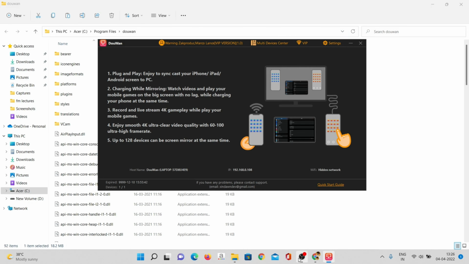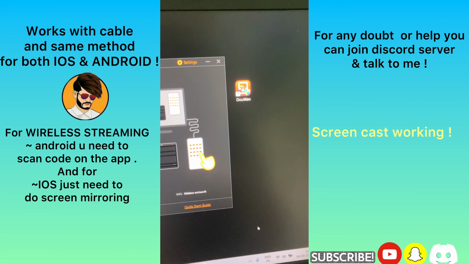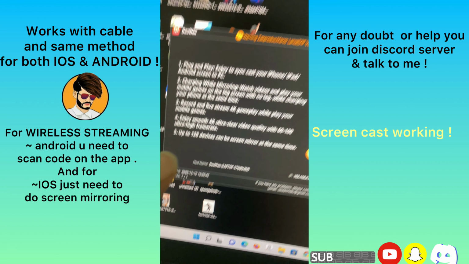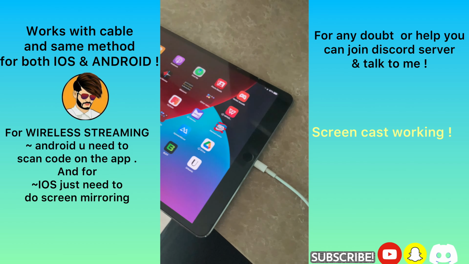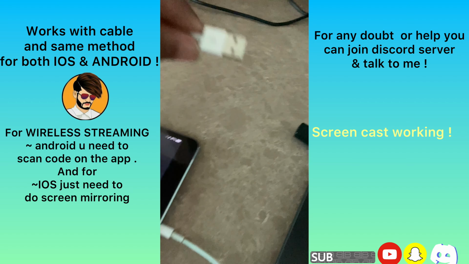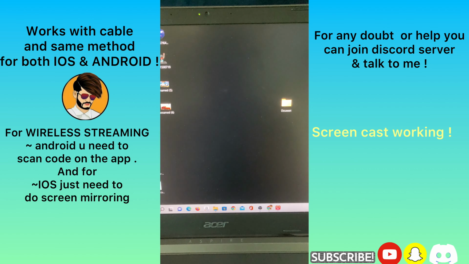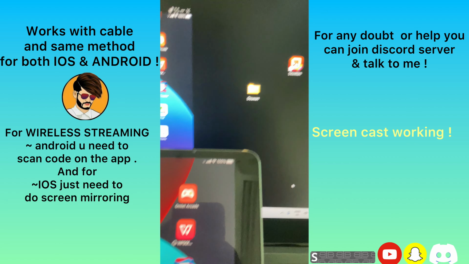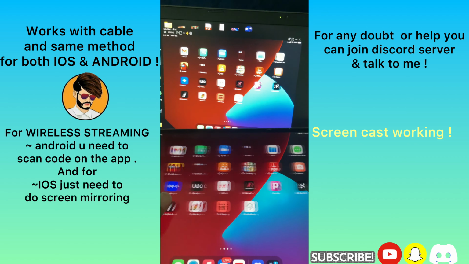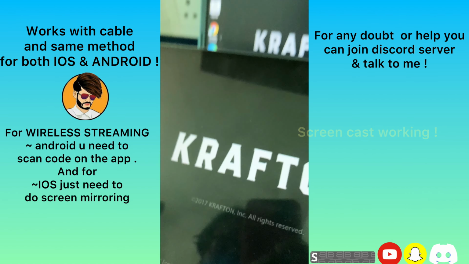Let's go guys. After installing, you have to run the application. After running, can you see the application? We have opened the application. You need nothing else. This is my iPad, I am doing it with my iPad. You just need an Apple cable and connect it to the port, and voila, the screen is shared. And as you can see now, it is exact. I will just open BGMI.